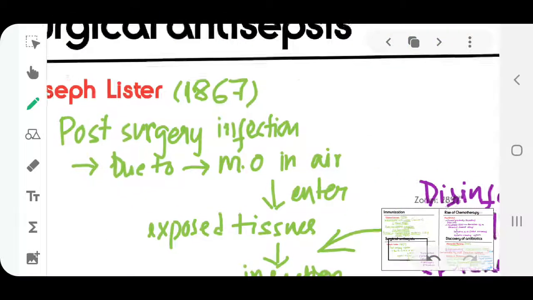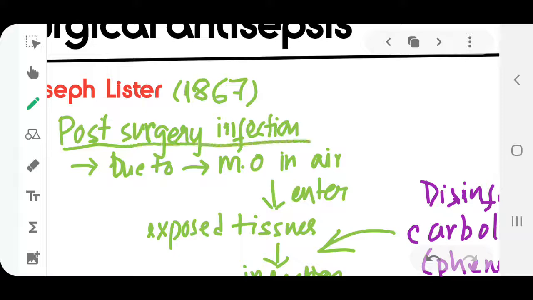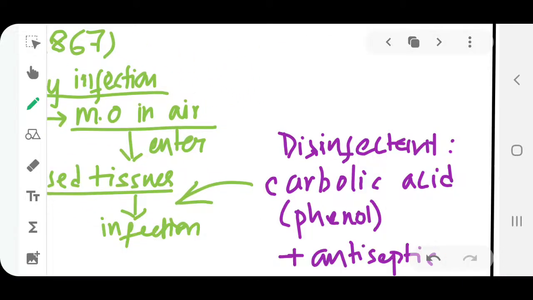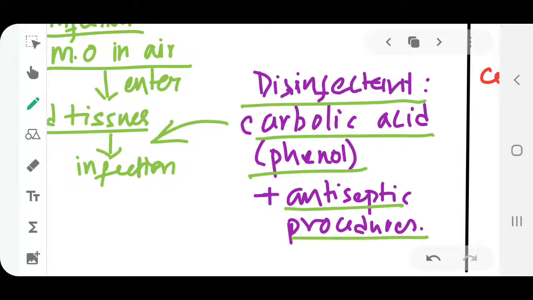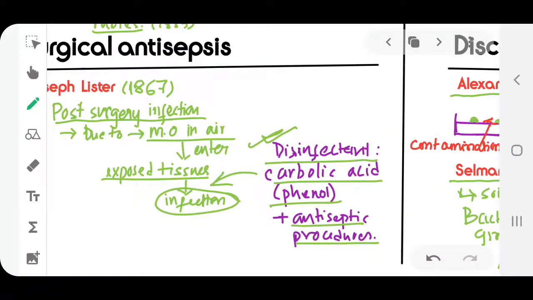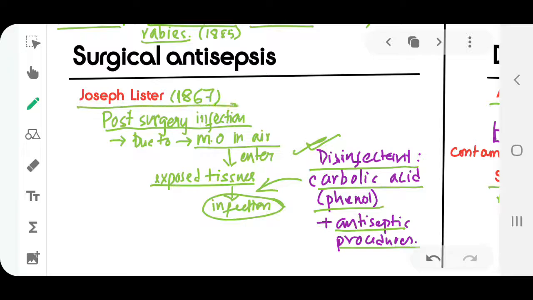Around 1867, he said that post-surgery infection is caused by microorganisms entering the exposed tissues during the surgery. So he was using the disinfectant carbolic acid, which is a kind of phenol, plus some other antiseptic procedures and measures to contain the infection. So the infection could be stopped by all these antiseptic procedures. This was done first of all by Joseph Lister in 1867.